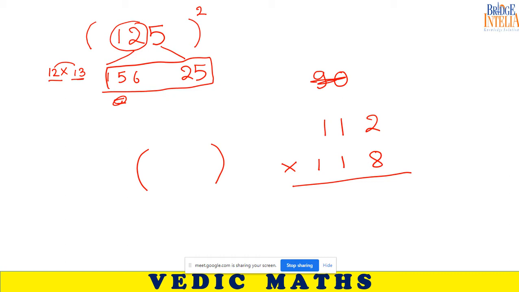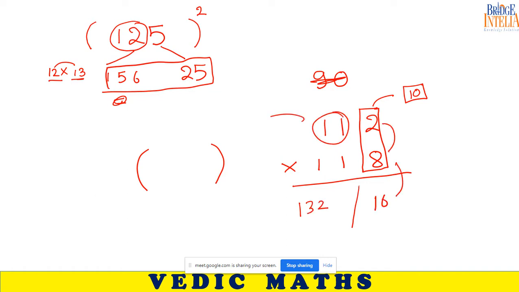Sum of the digits is equal to 10. Tell me the answer quickly. 13216. So here 132 and here 16, because 2 into 8 is 16 and 11 into 12 is 132.